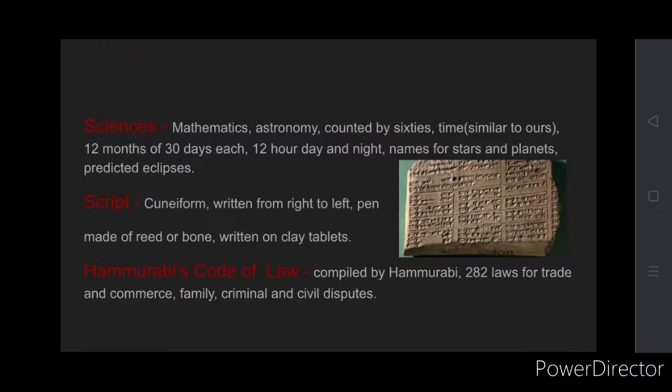Okay, and these laws were compiled by Hammurabi, who was a Babylonian king. He compiled all of these laws, so that is why it is named after him, Hammurabi's code of law. And there were 282 laws which were made for all kinds of spheres of life. For example, trade and commerce, family-related laws, criminal laws, and civil disputes.